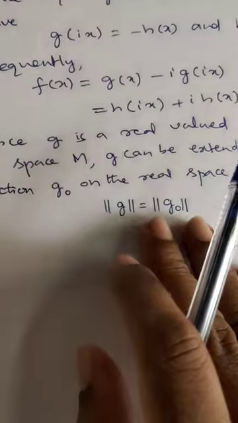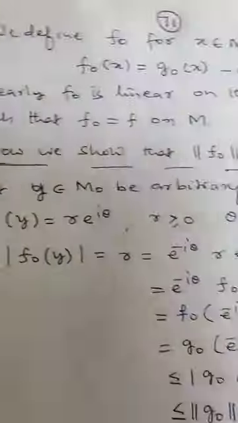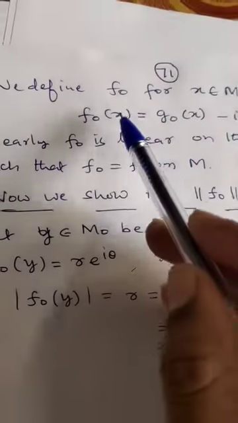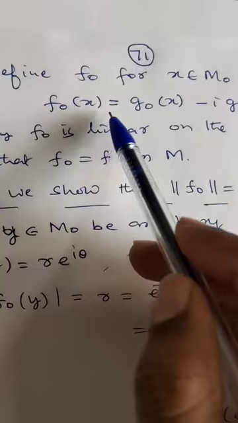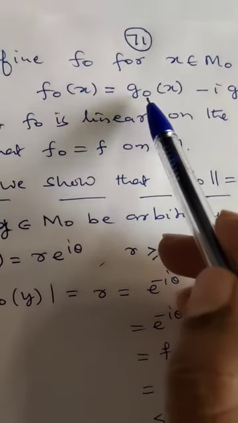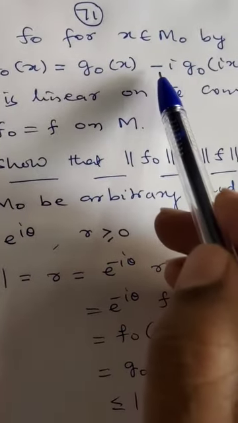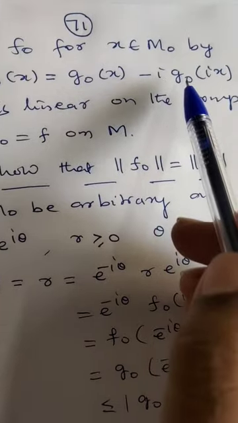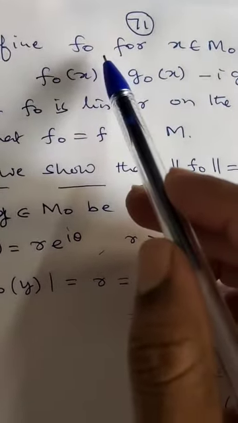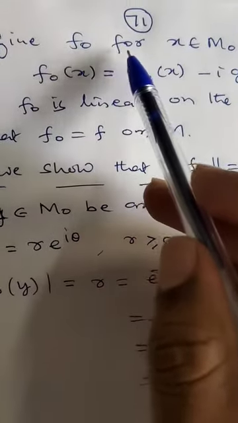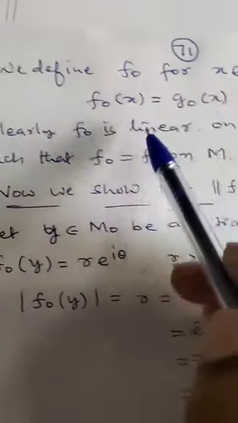So we define f naught for x belongs to M naught by f naught of x is equal to g naught of x minus i times g naught of ix. Therefore, f naught is a complex valued function which extends to M naught.